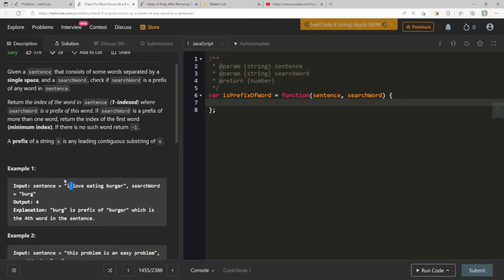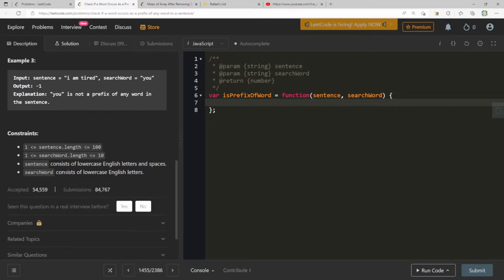I can split it by space, but maybe instead of doing that, I can just keep a pointer that goes through the entire sentence. Anytime I come up to a new word, then we're good. And how do I know I'm coming up to a new word? Well, i is either going to be 0 or the previous thing will be a space. Only in those two cases, right?